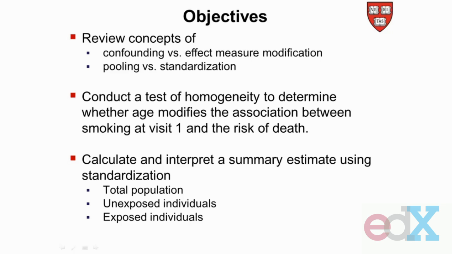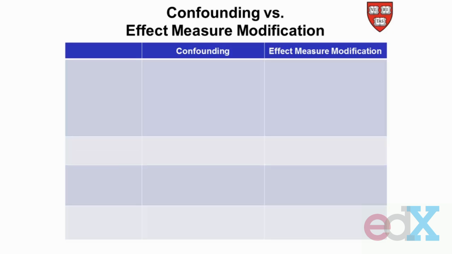And finally, we'll use data to calculate and interpret a summary estimate that's standardized to the total population, standardized to unexposed individuals, and standardized to exposed individuals. Now, before we get into the actual calculations, let's review the difference between confounding and effect measure modification.